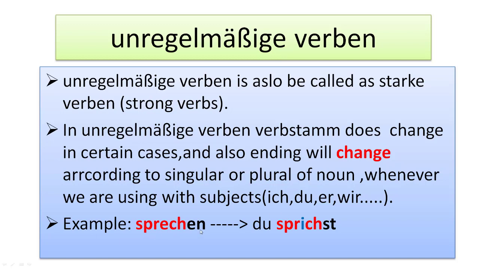Sprechen. Here sprechen is the infinitive verb, and the red color is the verb stem, and in black color it is the ending. Okay, so when we use it with a subject like du, then the verb stem is changing and also the ending is changing, like e becomes i and en becomes st.